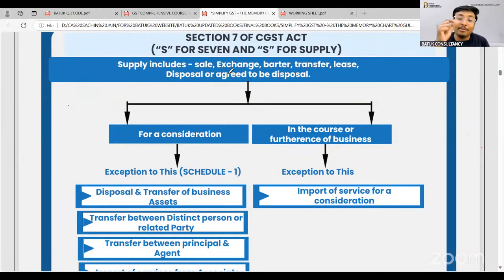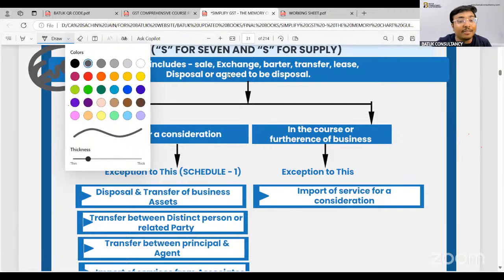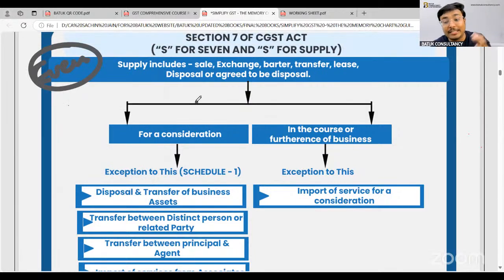So for that purpose, the government introduced this section number 7 and said that GST will be applicable whenever there is a supply. They have decided on one event, called supply, and whenever there is a supply, the GST will be applicable. Now, merely saying that is not so good. We need to provide the definition of when a particular transaction or activity will be treated as supply. So for that purpose, they have given section number 7.